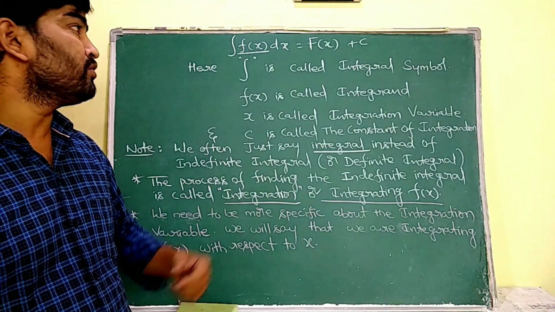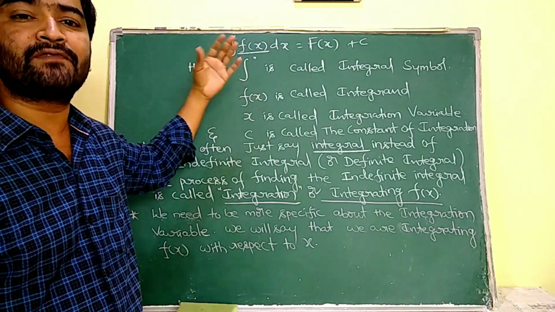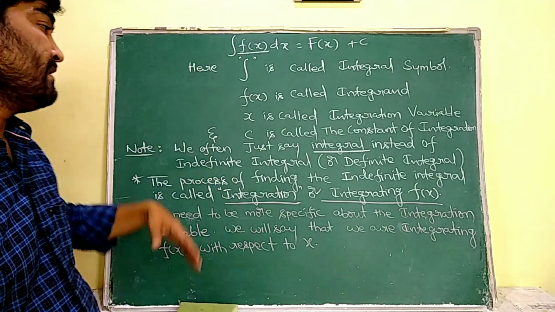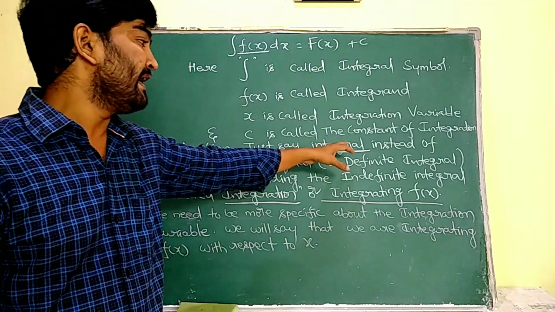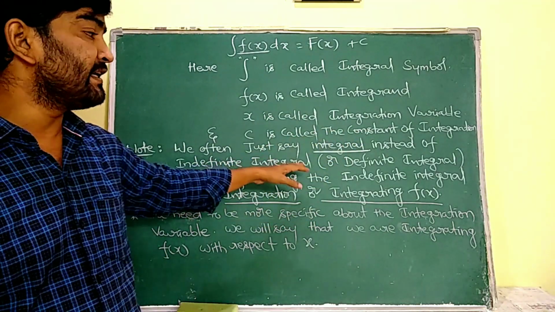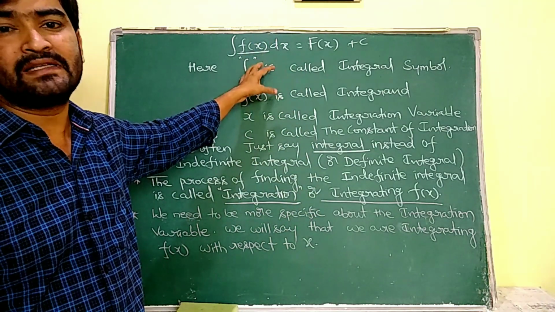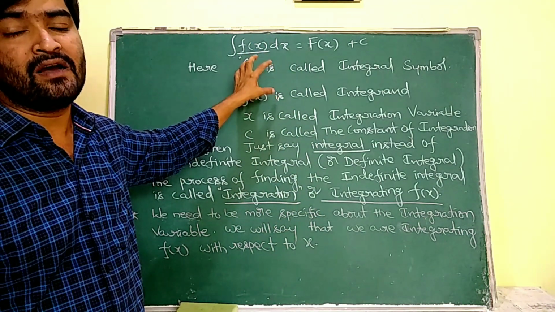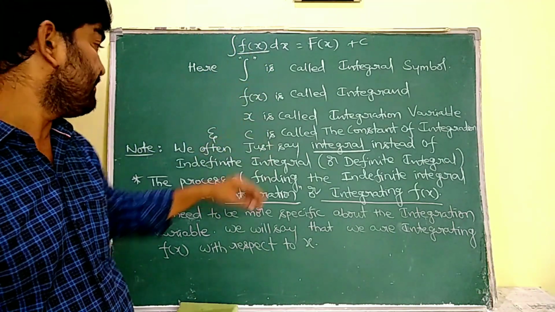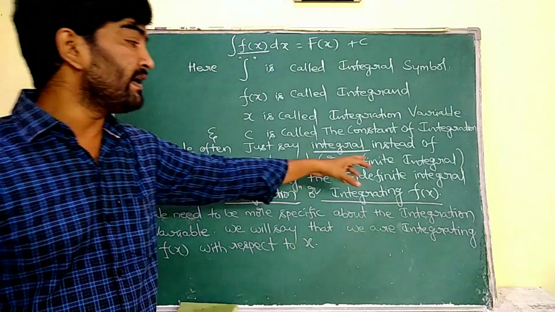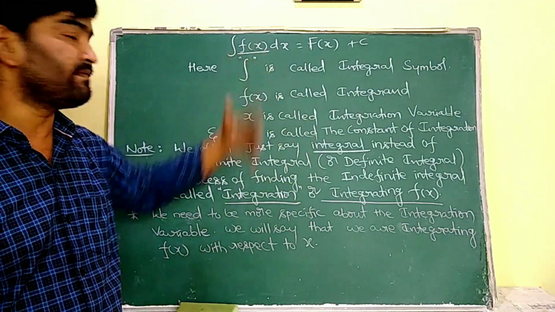Often we are going to name this entire procedure, that is the indefinite integration procedure or definite integration procedure, as an integral only. We just name it integral instead of indefinite integral or definite integral. This entire process we discussed now is known as indefinite integration, and generally we are going to name it as integral only. The process of finding the indefinite integral is called integration, or integrating that function f of x.